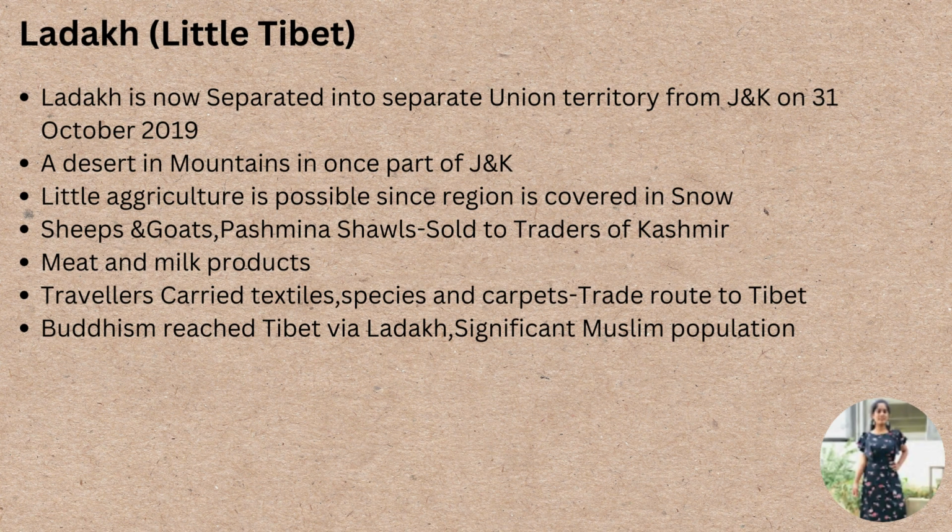They also used to rear sheep, goats and yak, which produce wool to protect against the cold. This wool was collected and woven by the traders of Kashmir and sold to different parts of the country and the world.